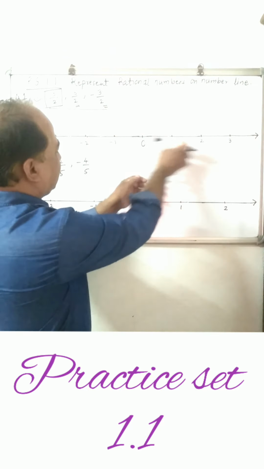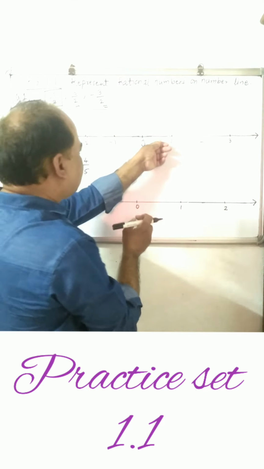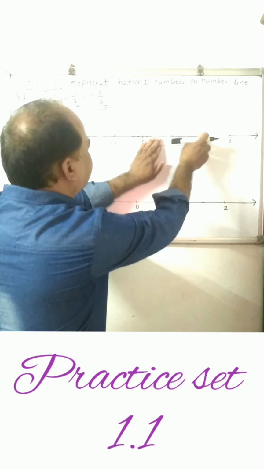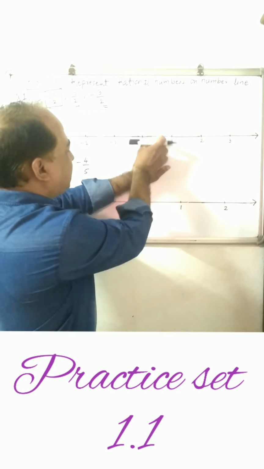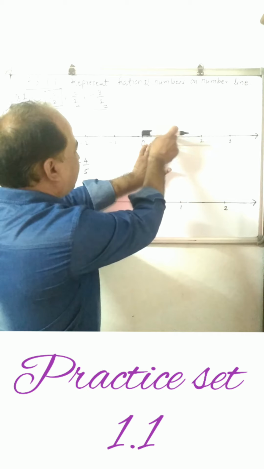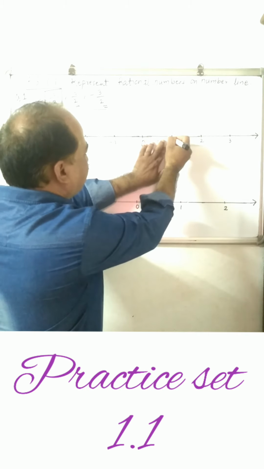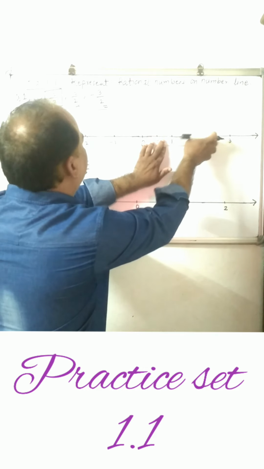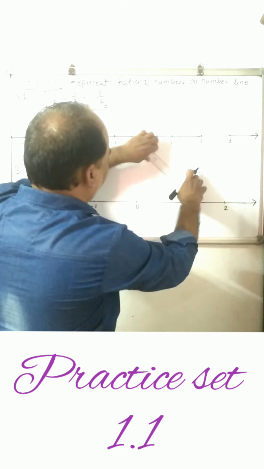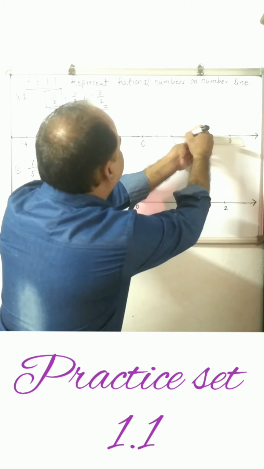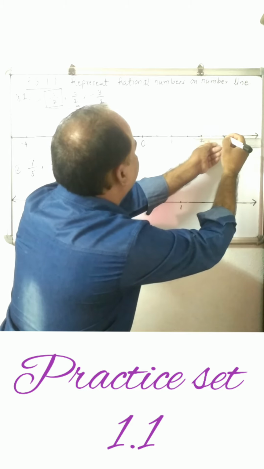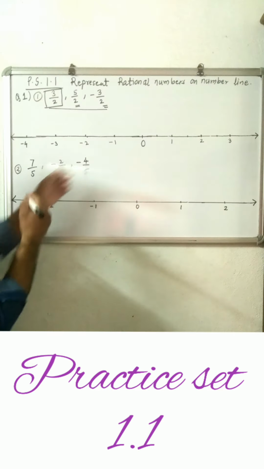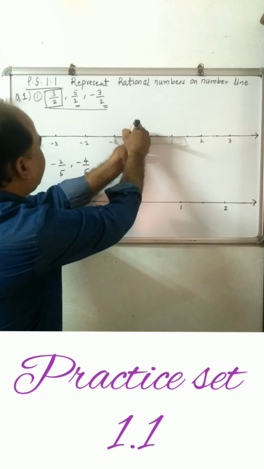First draw the number line at equal intervals and give the numbering 1, 2, 3. Now just take 0 and 1. Here I had taken each interval as 10 centimeters. You can take a suitable length, 2 centimeters or 3 centimeters. So here I took 10 centimeters, so the midpoint is at 5. So these are two equal parts. You should divide every interval into two equal parts. Similarly, on the left hand side, divide into two equal parts.